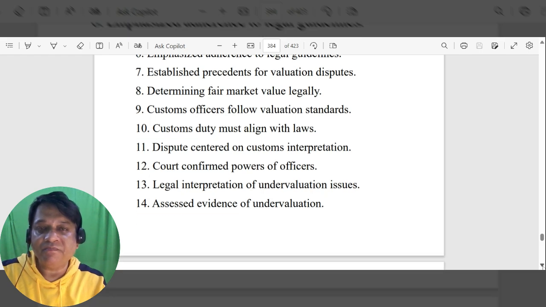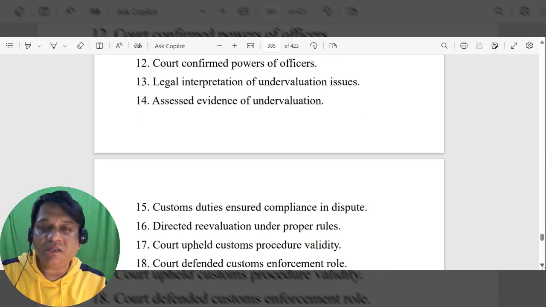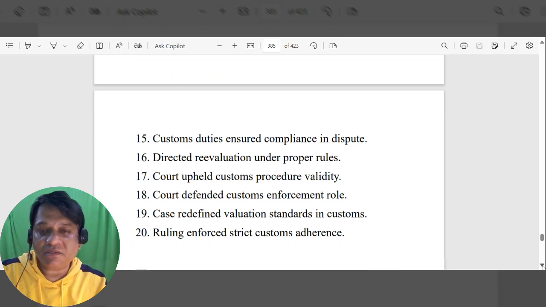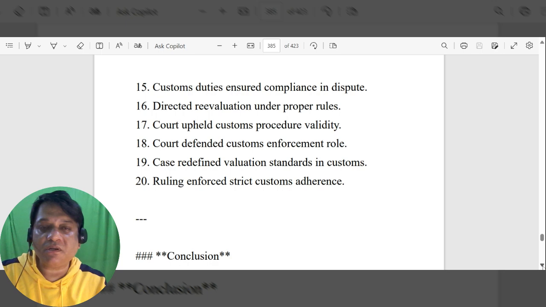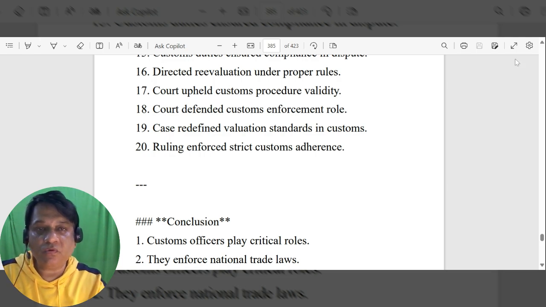customs officers follow valuation standards, customs duty must align with laws, the dispute centered on customs interpretation, the court confirmed the powers of officers, legal interpretation of undervaluation issues, assessed evidence of undervaluation, ensured compliance in the dispute, directed revaluation under proper rules.